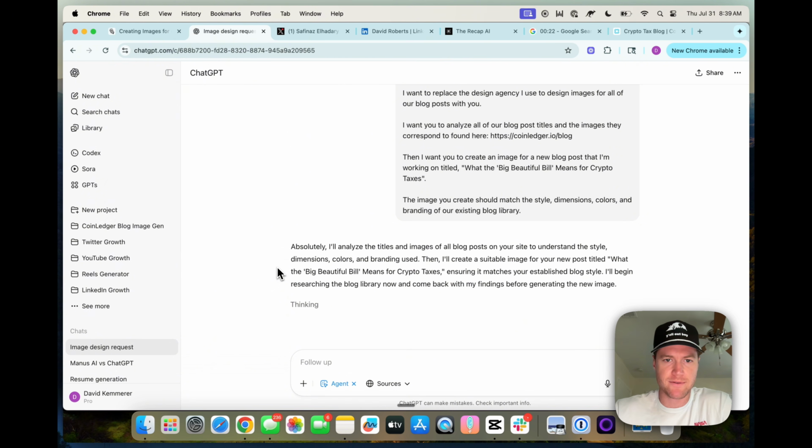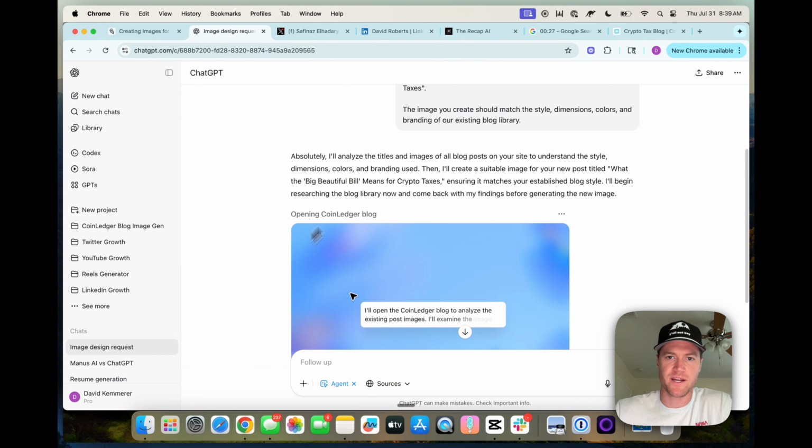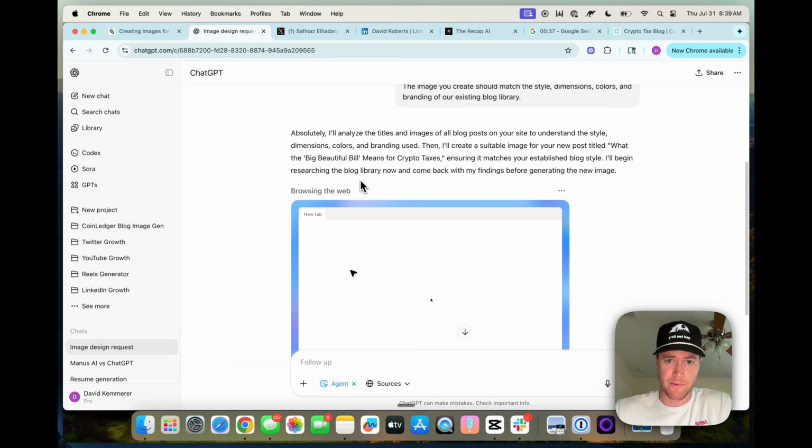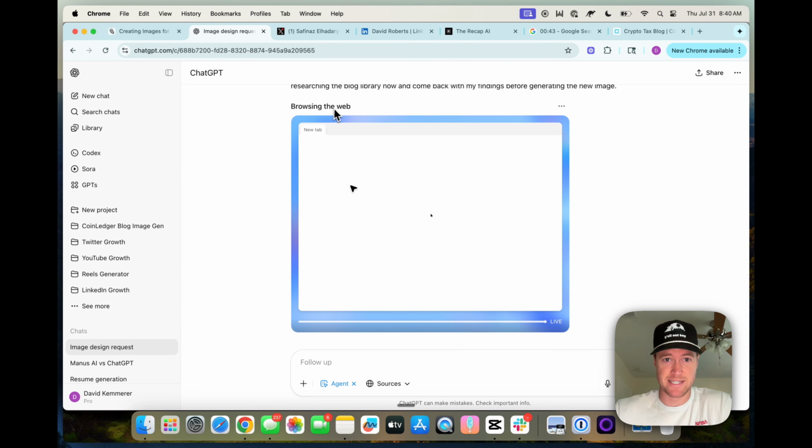All right, so it's coming back. It said, absolutely, I'll analyze the titles and images of all blog posts on your site to understand the style, dimensions, colors, branding used. I'll begin researching the blog library now and come back with my findings before generating the new image. Similar to Manus, it looks like it's now spun up a cloud browser.